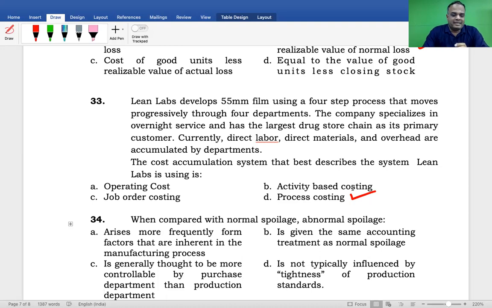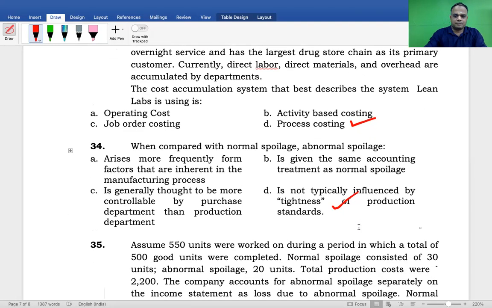Okay. Generally thought to be more controllable by purchase department than production department. That is also not correct. Am I right? Loss will happen in the process only. And last one is not typically influenced by tightness of production standard. Am I right or not? Yes, therefore, what could the answer? D. Yes. D is the correct answer. Next.